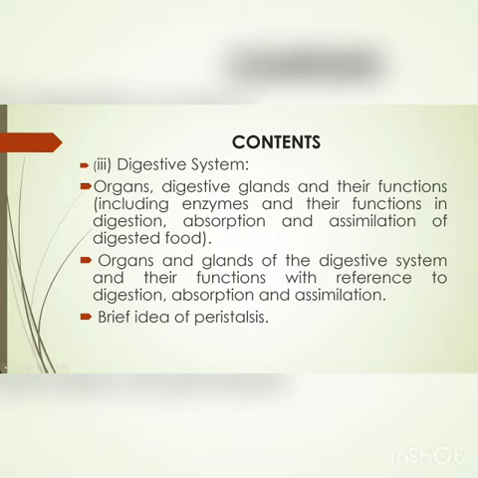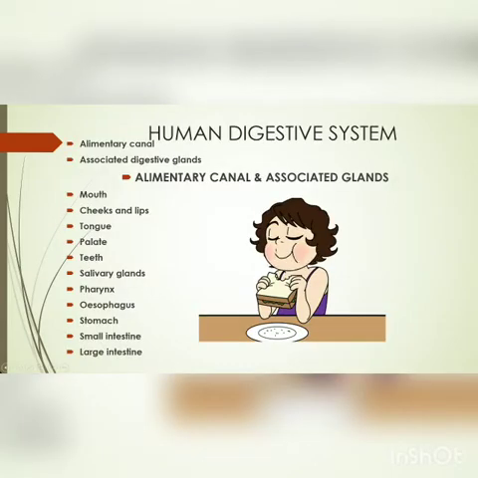So what is digestion? We will study the human digestive system in two parts: alimentary canal and associated digestive glands. Now what is the meaning of digestion? The food you eat is broken down into small pieces, and then these small pieces are further broken down into simpler substances with the help of enzymes. These simpler substances are absorbed into our blood, and through that our cells get the food, which is oxidized in order to get energy.